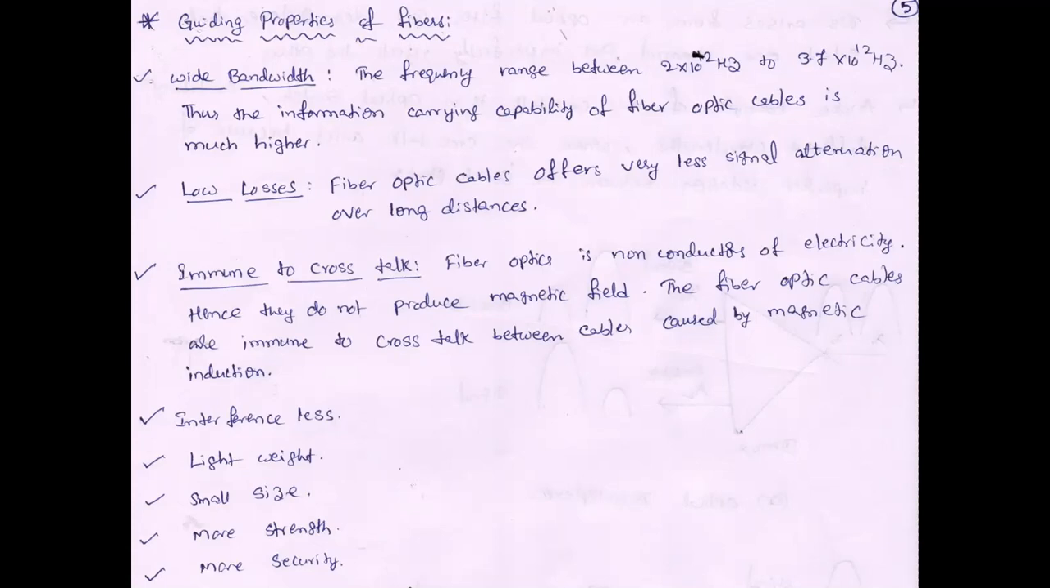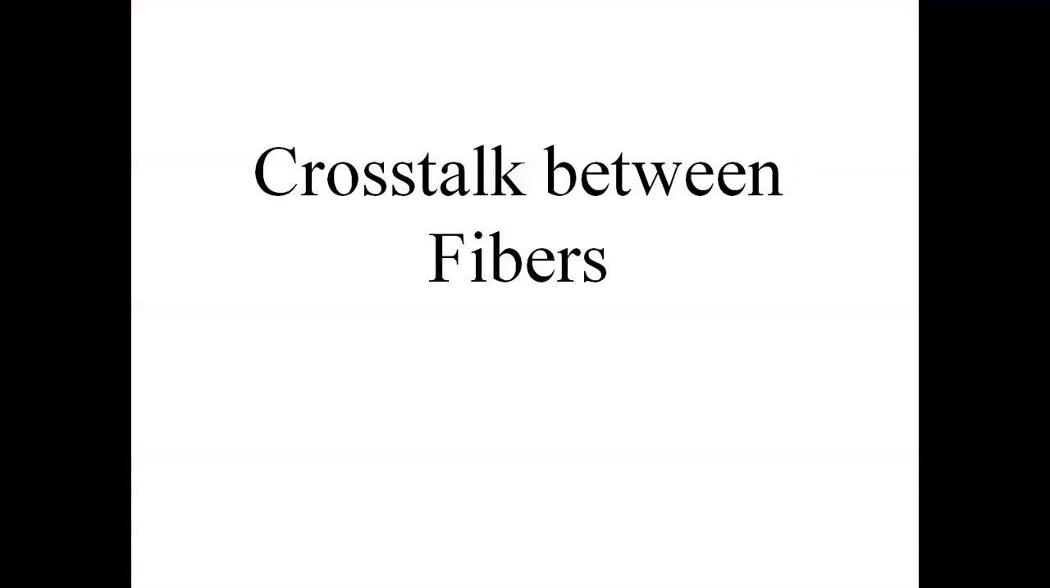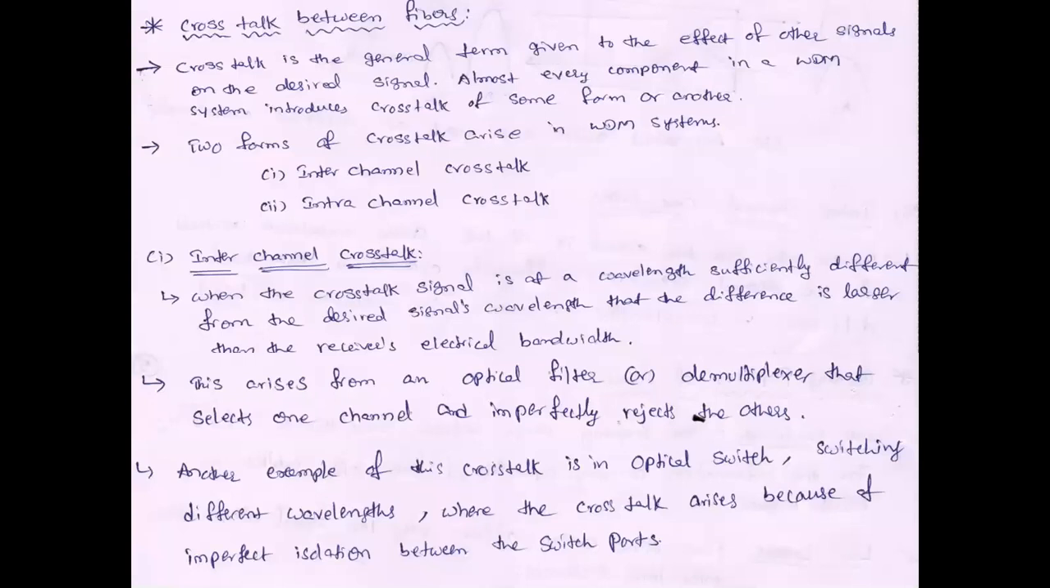Now we'll discuss what is meant by crosstalk between fibers. Crosstalk is the general term given to the effect of other signals on the desired signal. That is, the original or desired signal can be disturbed by some other signals. That is called crosstalk. Especially this is more common in landline telephone connections through twisted pair cables. This can be reduced by using optical fiber cables as the medium.